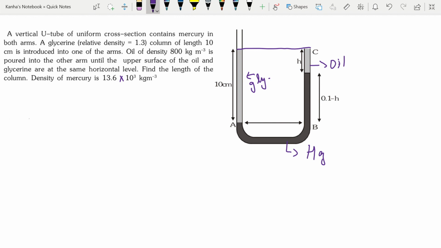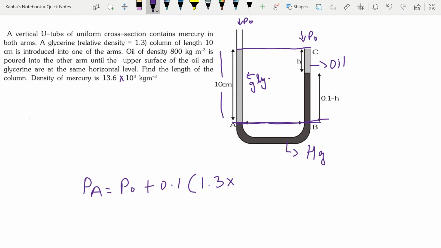Now as you know, this is given to be 10 centimeter, and A and B are at the same horizontal level. If 2 points are at the same horizontal level, that implies the pressure at both the points must be the same. So I have to write my pressure at A. The atmospheric pressure is applied here and it is applied here as well. So pressure at A is atmospheric pressure plus the pressure due to the liquid on top of it. So it is P0 plus 0.1 into 1.3 into 10 to the power 3 into acceleration due to gravity.